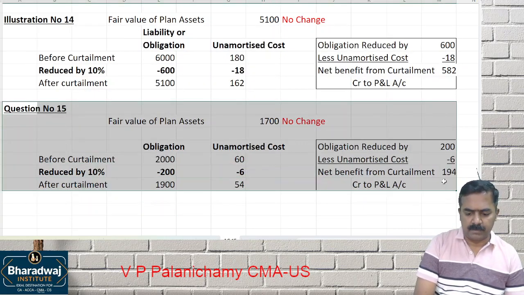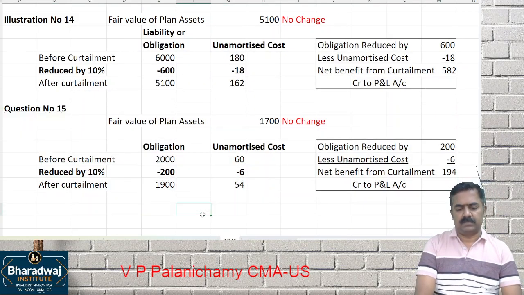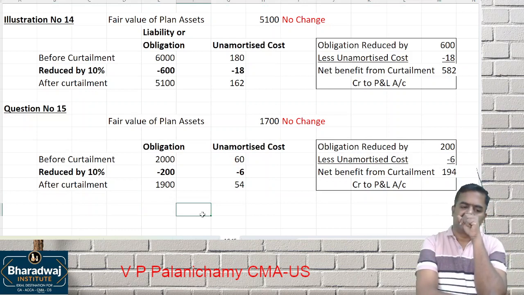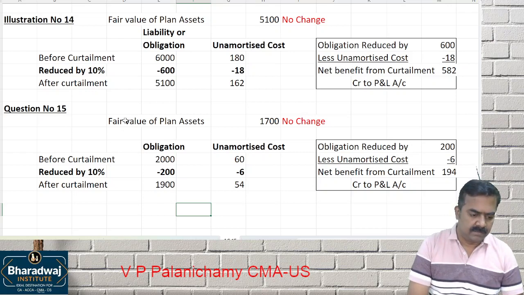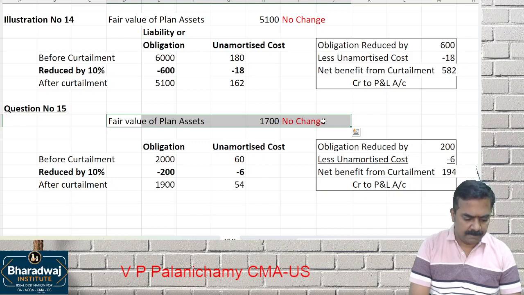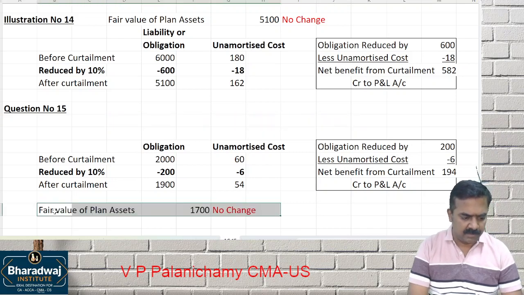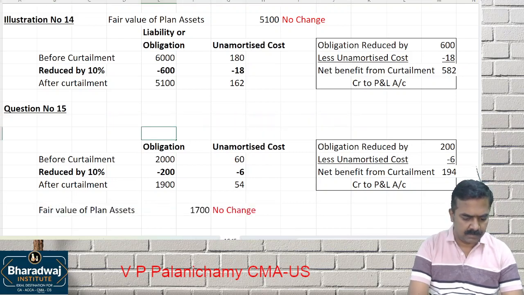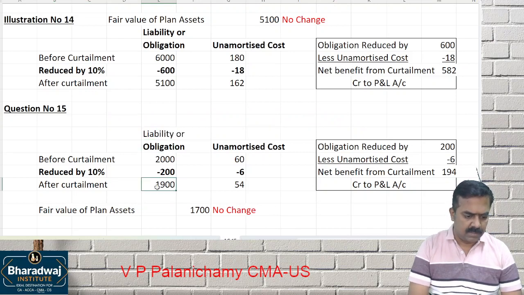That is for question number 15. There is no change in the fair value of plan assets. Maybe you can do that at the end also. This 1,900 will be recognized in the balance sheet.